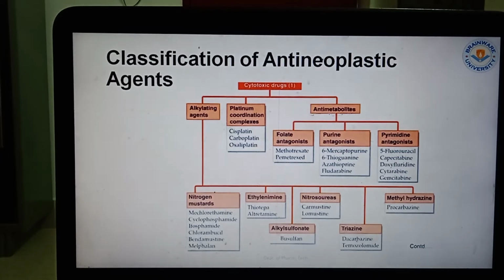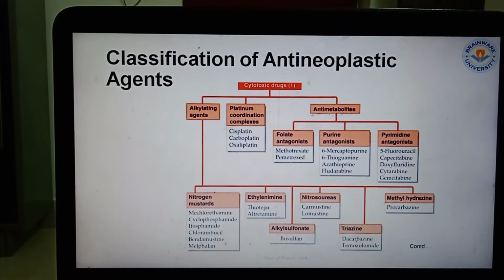Now, most important part, classification of the antineoplastic agents. They are classified into alkylating agents. The alkylating agents are classified into categories: nitrogen mustards, ethylenimine, nitrosoureas, alkyl sulfonate, triazine, and methyl hydrazine. Next, coming to the platinum coordination complexes, that is cisplatin, carboplatin, oxaliplatin. These are very costly drugs.